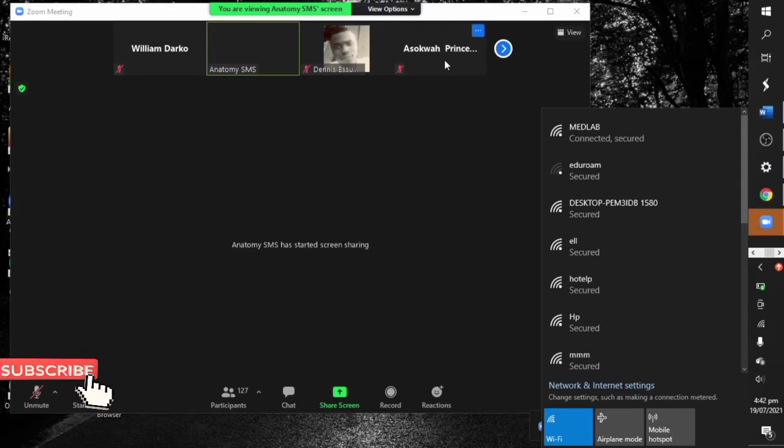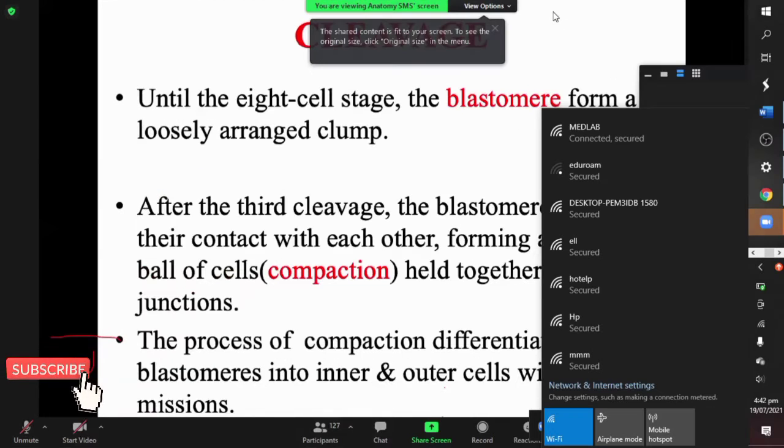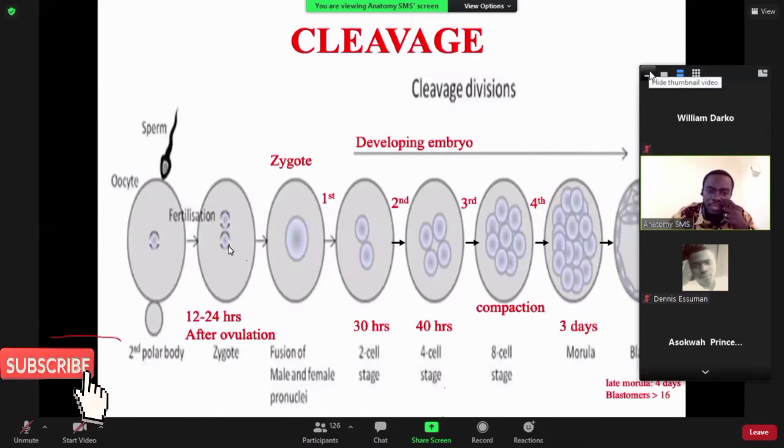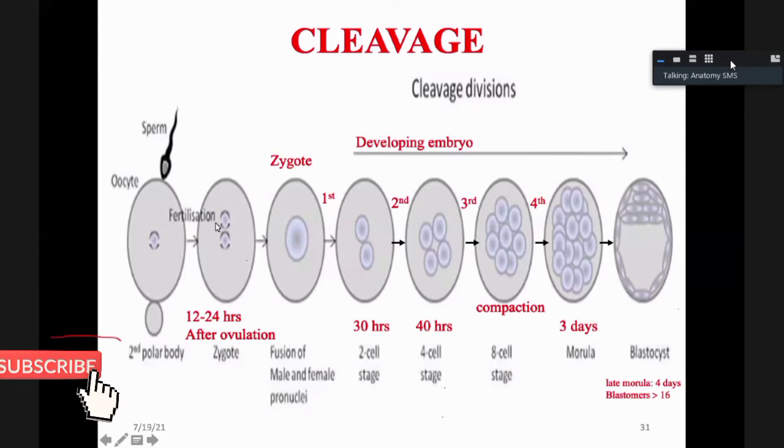Then it will move towards the oocyte. Then we are saying that 12 to 24 hours after ovulation, fertilization occurs. So you can actually see the fusion of the male pronucleus and then the female pronucleus. Once the sperm enters the oocyte, it becomes an ovum. And then once they fuse, they form a single cell known as a zygote. So usually, formation of the zygote occurs between 12 to 24 hours after ovulation.